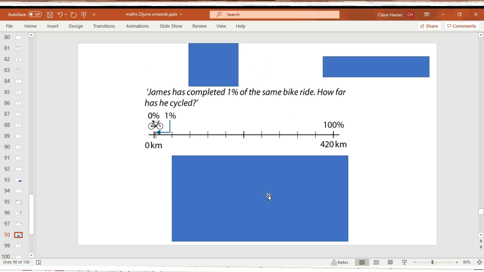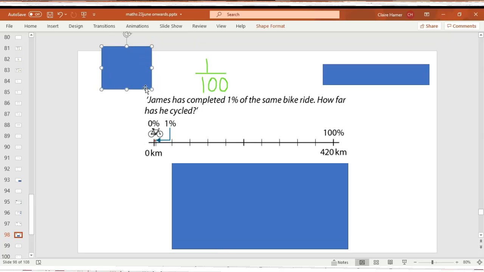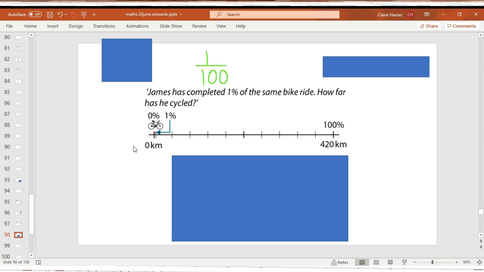James has completed 1% of the same bike ride. How far has he cycled? What fraction is equivalent to 1%? I will tell you the decimal. 1% equals 0.01. What fraction is equivalent? I'm hoping you have written down 1/100th. So how do you find 1/100th of a number?